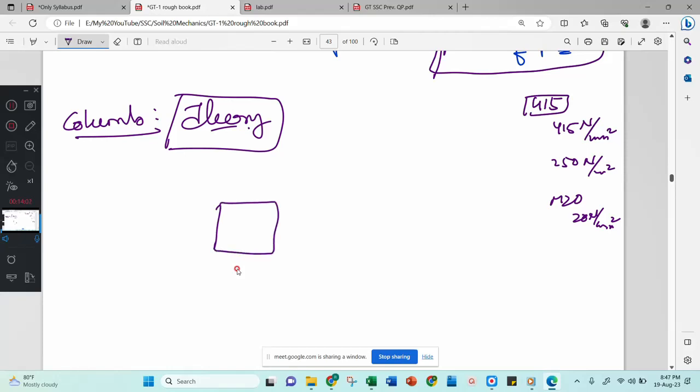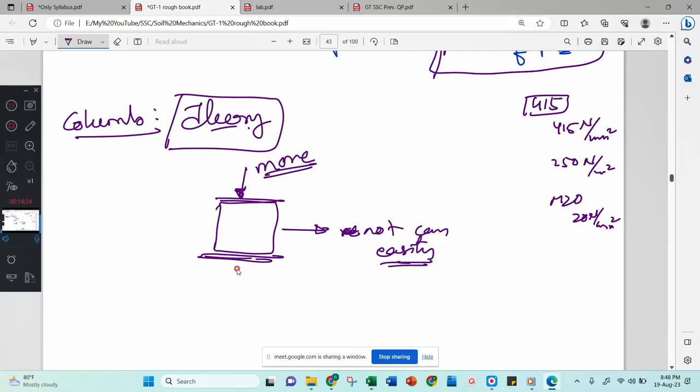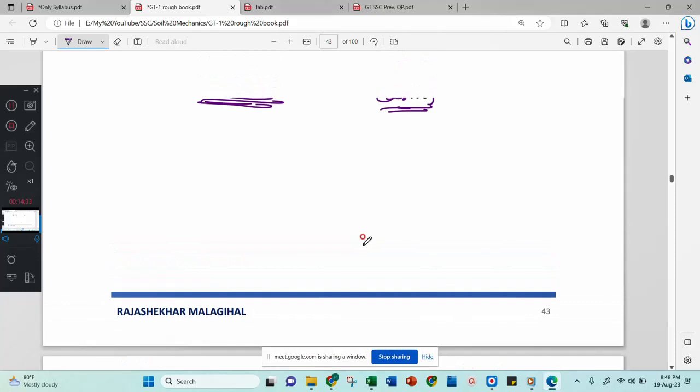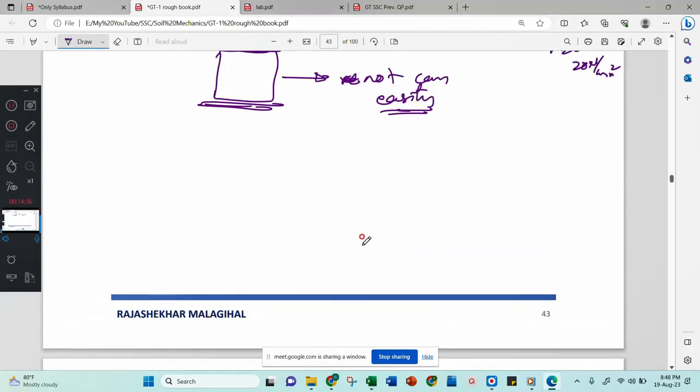Say for example, this is a charger, otherwise this is a soil. When I apply the normal stress here and pull, if this force is more, then it will not come easily. If I make it loose, then it will come easily. See here, the resistance depends on the normal stress. This much was studied by Coulomb. Coulomb said that the shear strength of a material depends on the normal stress applied.